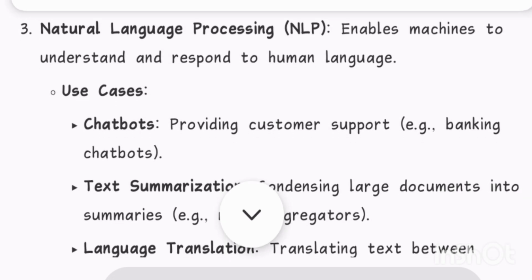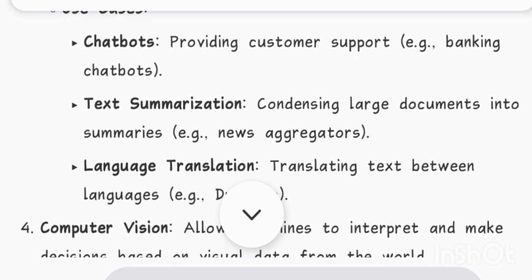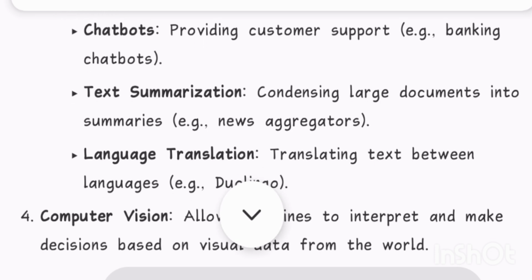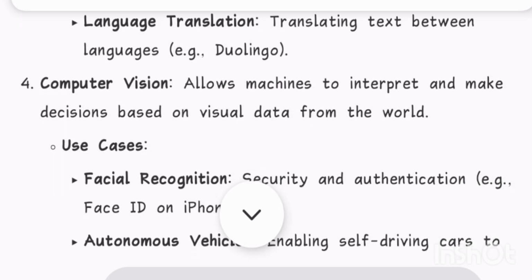3. Natural language processing, NLP, enables machines to understand and respond to human language. Use cases: chatbots, providing customer support, e.g., banking chatbots. Text summarization, condensing large documents into summaries, e.g., news aggregators. Language translation, translating text between languages, e.g., Duolingo.